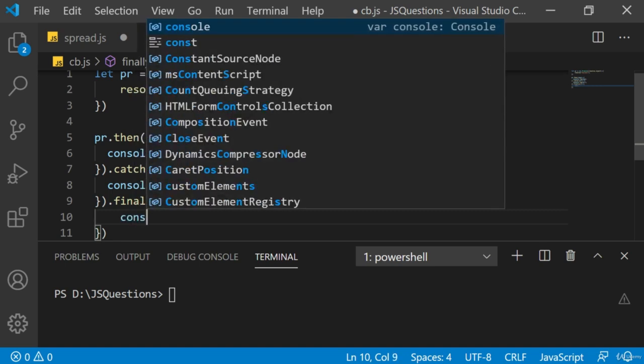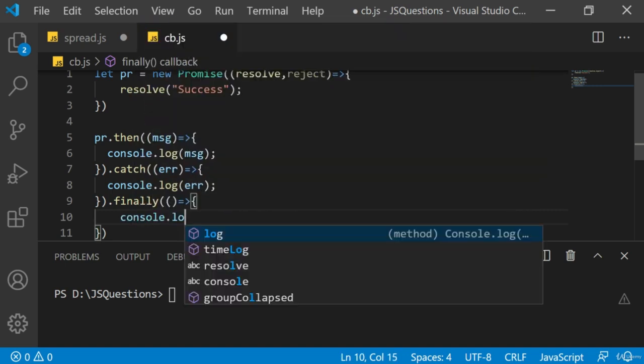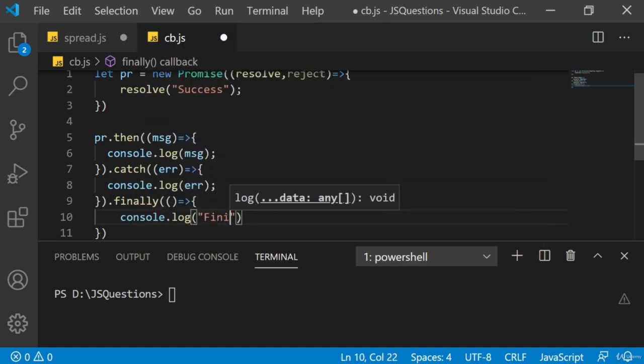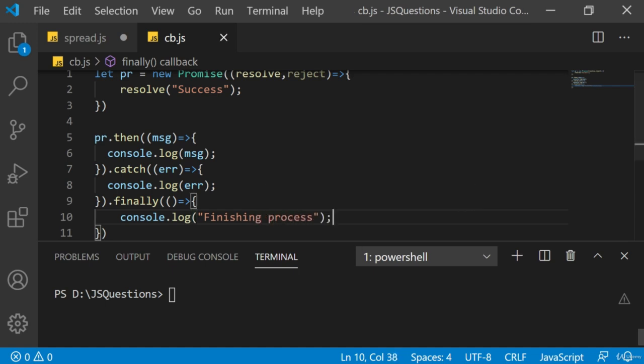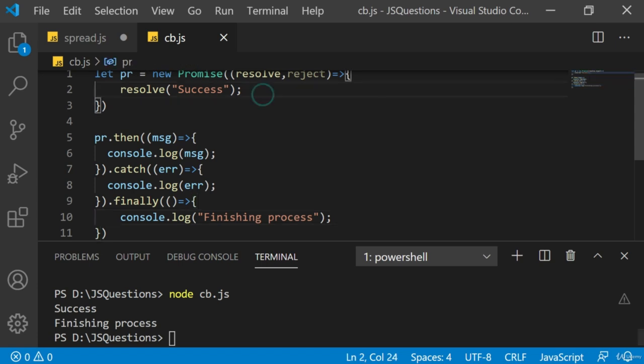So let me also have a console log here. So I'll say console log, and the finishing process you can write here. So I'll say finishing process. That's it. Now let's try to execute this and see how it behaves. I'll say node callback.js. So when I say resolve, it called back this line, that is console log, right?